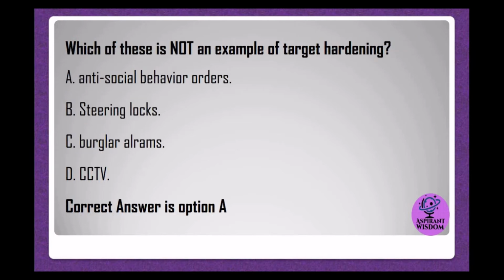Which of these is not an example of target hardening? A. antisocial behavior orders. B. steering locks. C. burglar alarms. D. CCTV. Correct answer is option A.